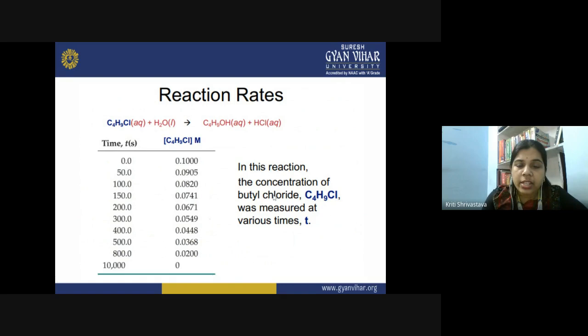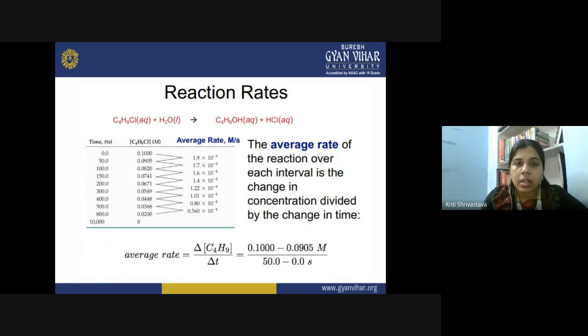So in this reaction, the concentration of the butyl chloride, C4H9Cl, was measured at different time intervals t. Once the measurements are done, now what happens? You can calculate the average rate of the reaction over each interval, and that is the change in the concentration divided by the change in the time. So how do you calculate the average rate?